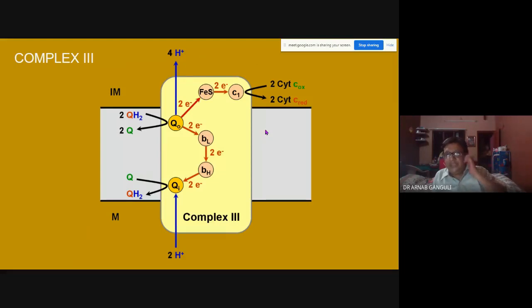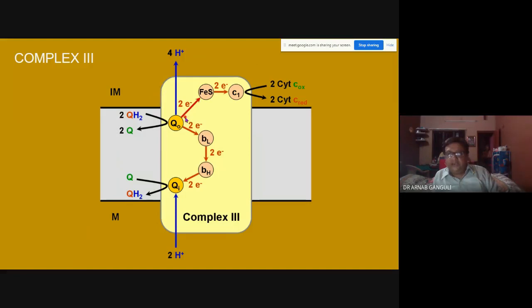Now in complex 3, this QH2 which is formed, which is coming from both complex 1 and complex 2, gets oxidized to Q and it releases 4 hydrogen ions outside. It is 2 into 2 is 4, 2 H2, and there are 2 molecules. So 4 hydrogen ions are pumped out.